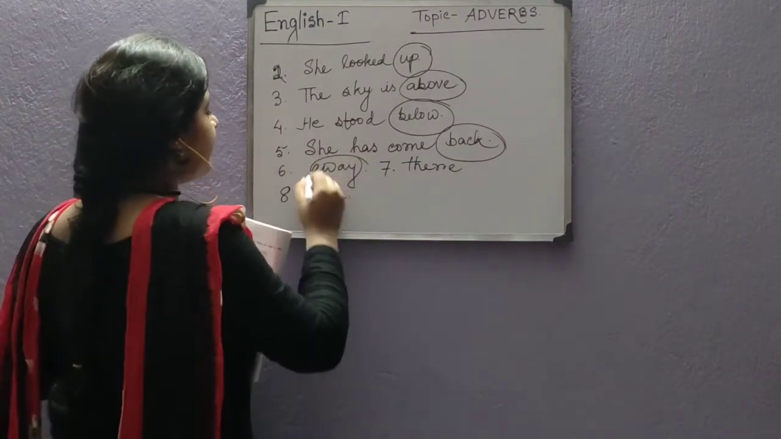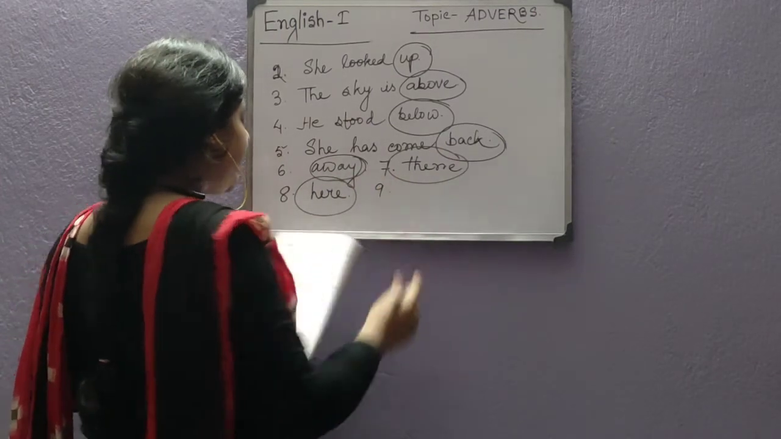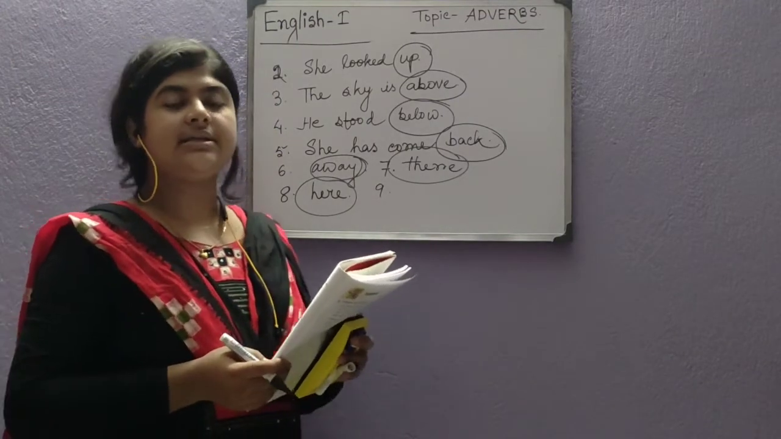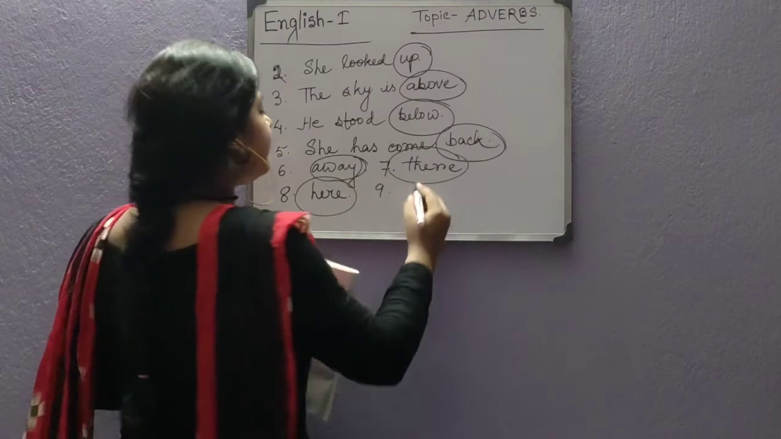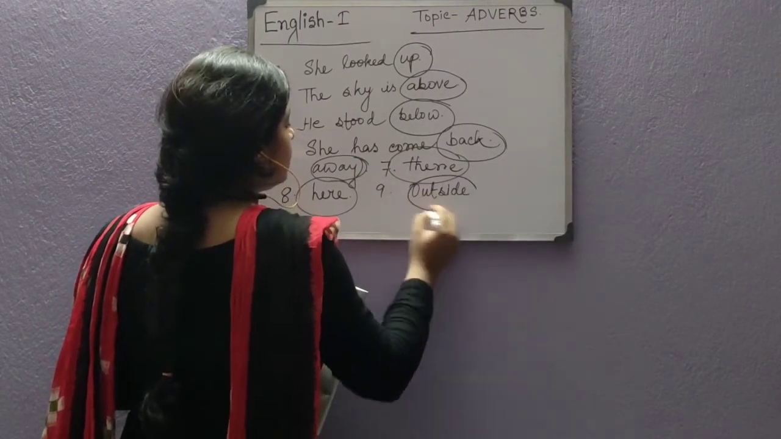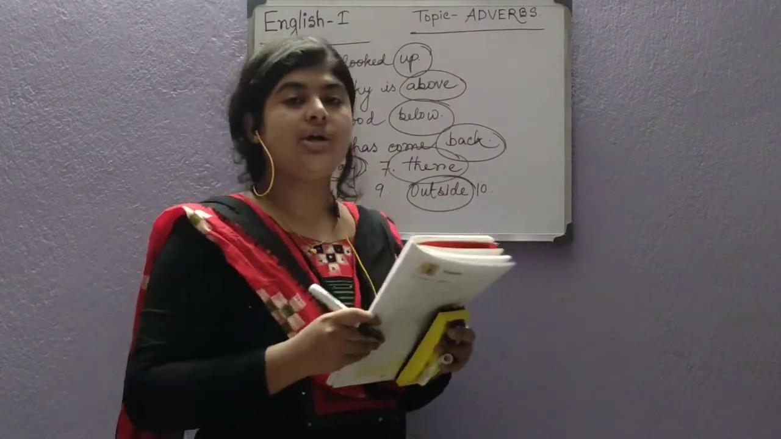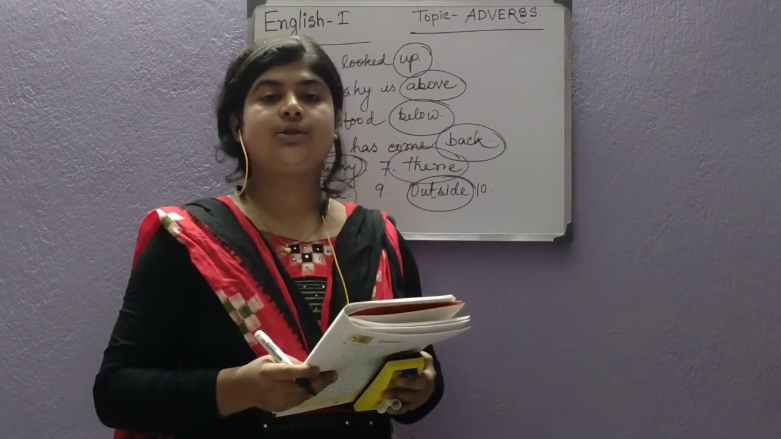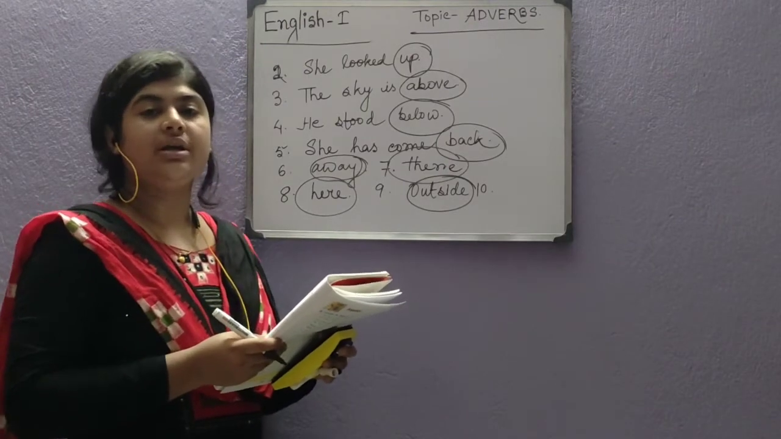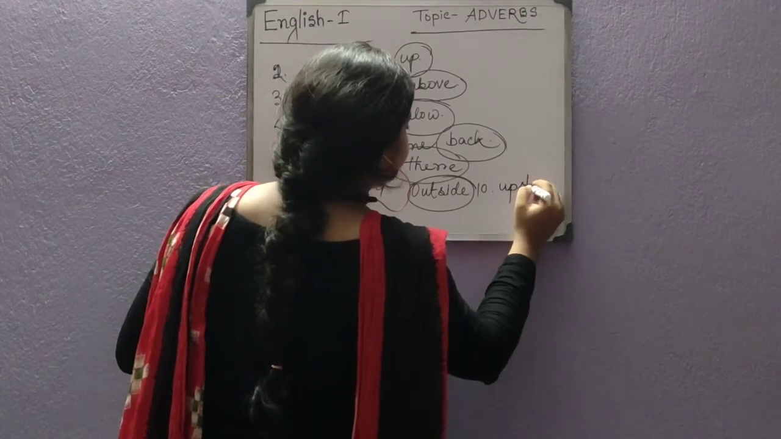Now come to ninth number. Hari is sitting outside. So where is Hari sitting? Outside. Outside is the place. That's why it will be the adverb. Now 10th number. He has gone upstairs. So where has he gone? He has gone upstairs.